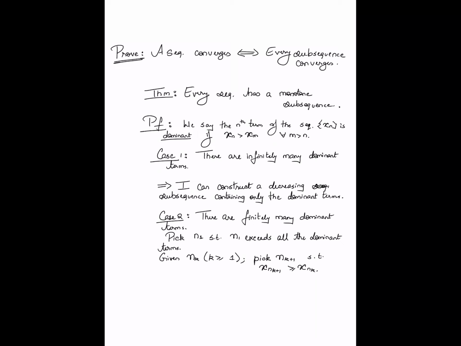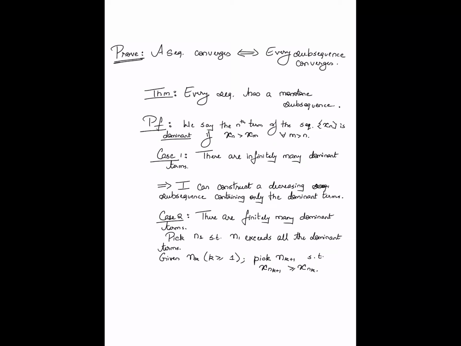Having picked the position nk, you pick the position n_{k+1} such that x_{n_{k+1}} is greater than or equal to x_{nk}. That it is always possible to find such an n_{k+1} follows from the fact that nk is not a dominant position. Because it's not a dominant position, there should be at least one entry of the original sequence to the right of position nk where the value of the sequence is greater than or equal to x_{nk}. So I pick one such position, and I call that n_{k+1}.